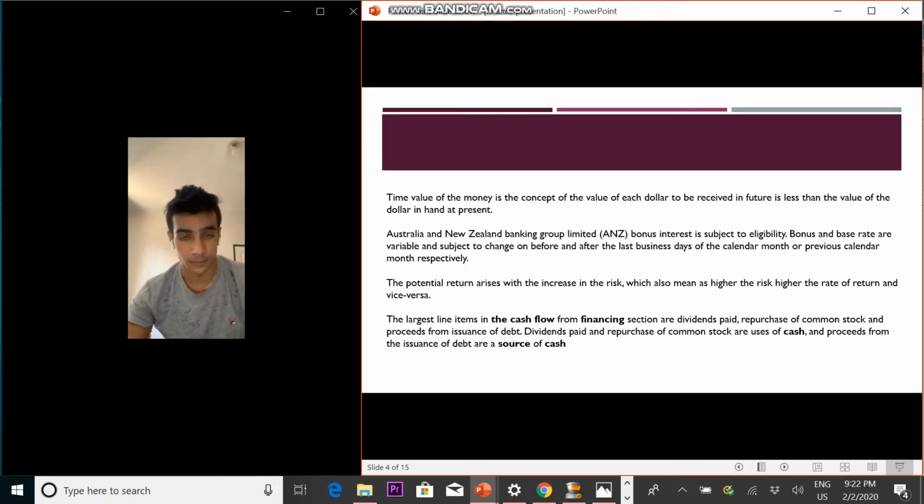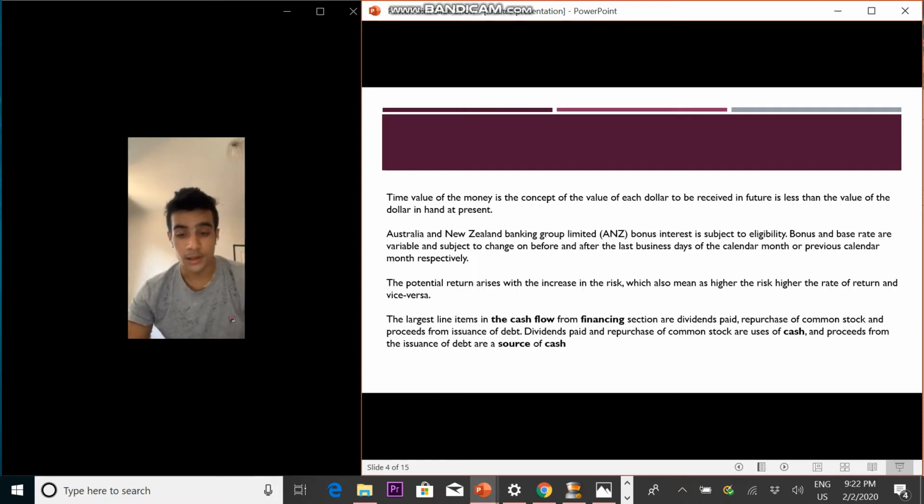And the second one is there is a risk-return trade-off. The potential return arises with the increase in the risks, which also means the higher the risk, the higher the rate of return and vice versa. Cash flows are the source of value.